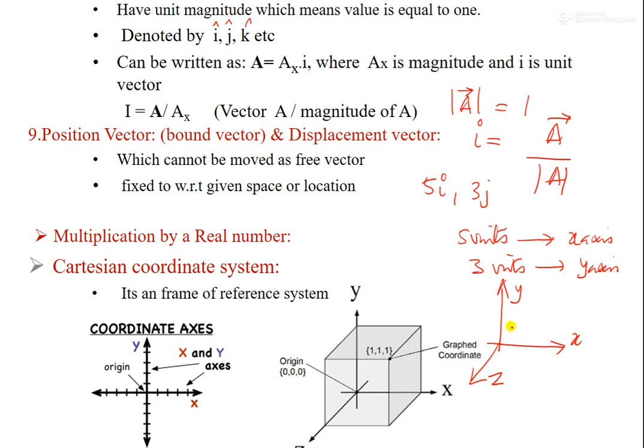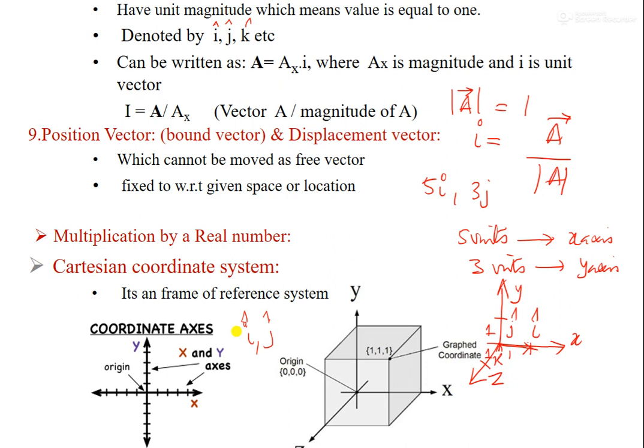Suppose in this direction unit vectors are represented like this. This is one unit in this direction, this is 1 and this is 1. Any unit vector in the x direction is called i, here it is j and this is k. That means a vector can be represented in 3 directions. So when writing a vector in Cartesian coordinates, these unit vectors are quite helpful. Similarly, in 2D we have only i and j. Next we'll go back to the position vector.